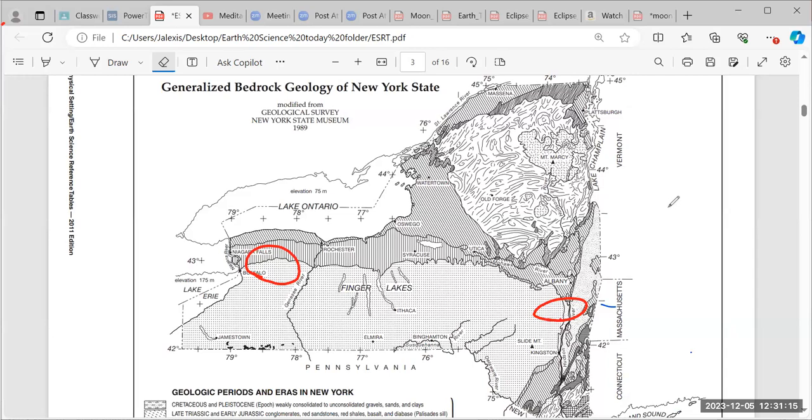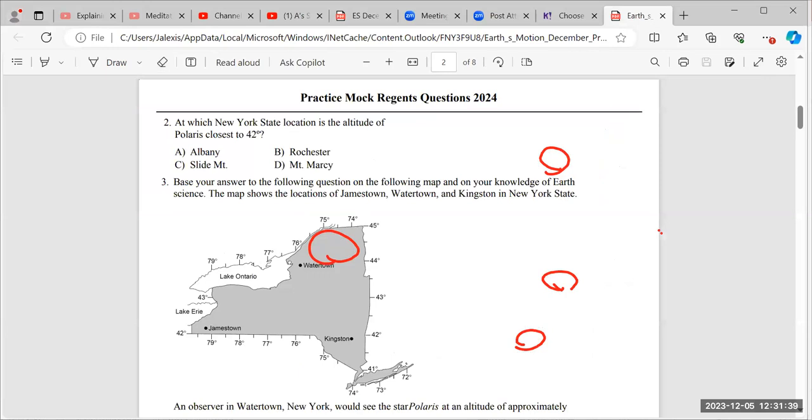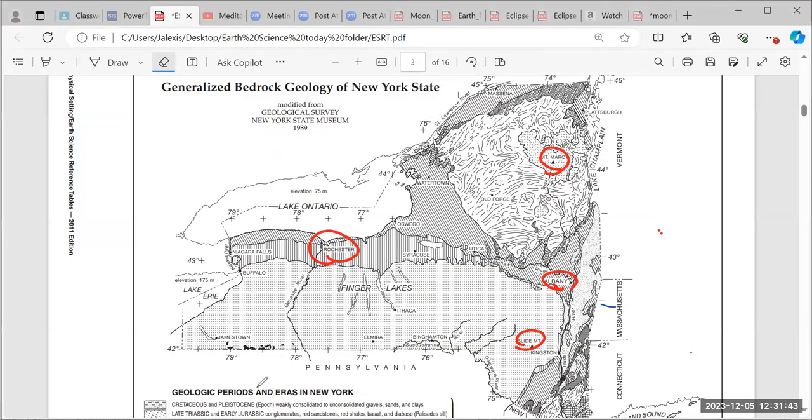Apologize. Okay. So we're looking for Albany, Slide Mountain, Rochester, and Mount Marcy. Those are the 4 options we've seen for number 2 on your paper. So I'm going to find out each of their latitudes.